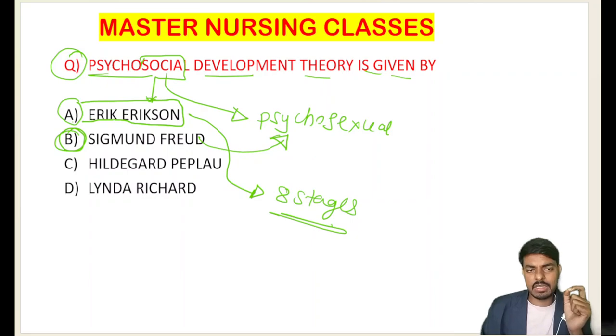So how many stages are there in the Erik Erikson psychosocial developmental theory? There are 8 stages in the Erik Erikson psychosocial developmental theory. So the answer for the question goes to option E, Erik Erikson.